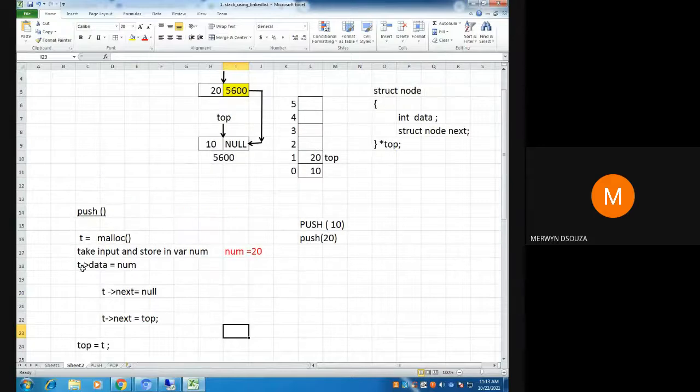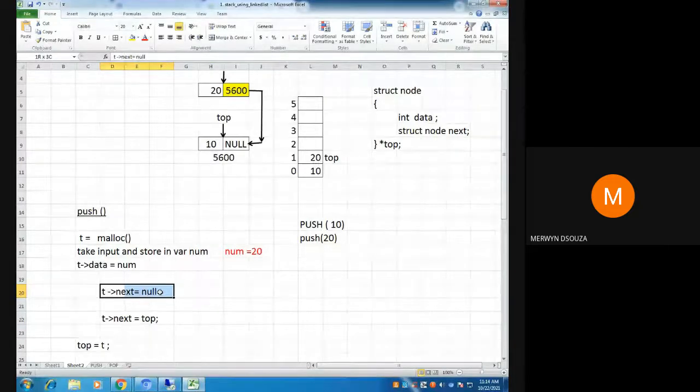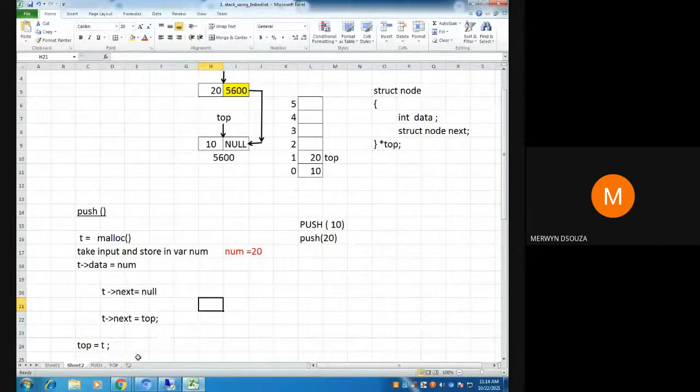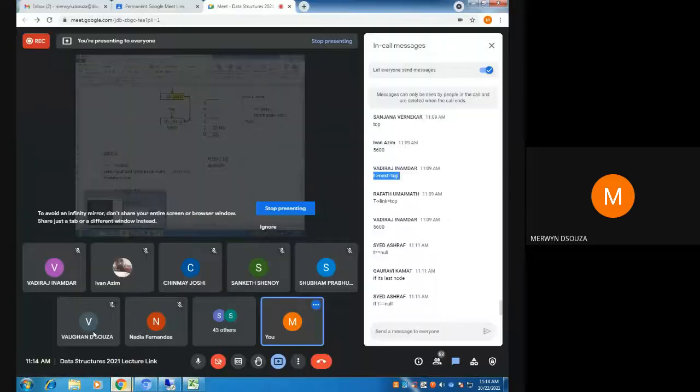Now, can you tell me what will be the condition here? When it should be null, or which node will it be null here? What condition will you put here? Obviously, you cannot run this program like this. You cannot have both these statements executing. This will execute only at one particular time. When is that particular time? Can anyone tell me? When will this line execute, and when will this line execute?